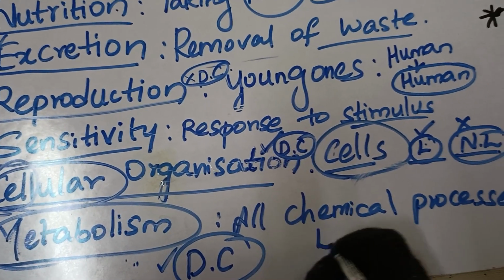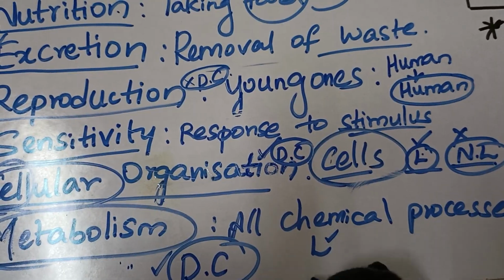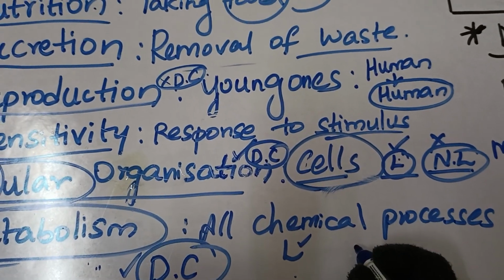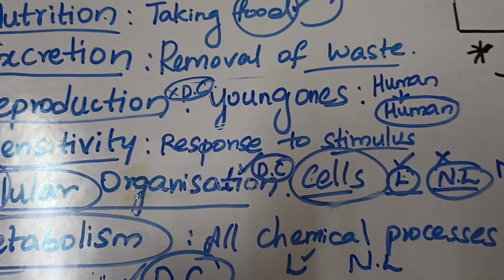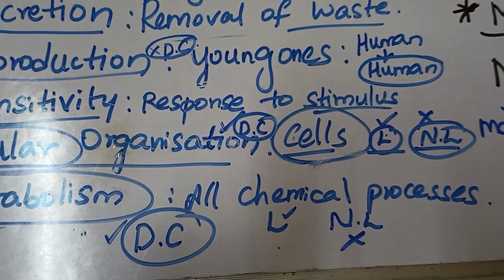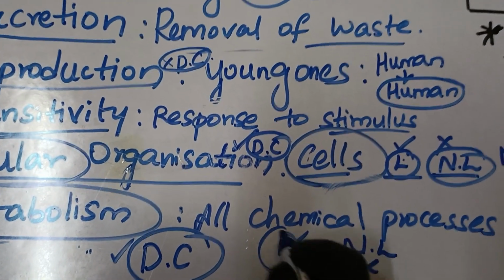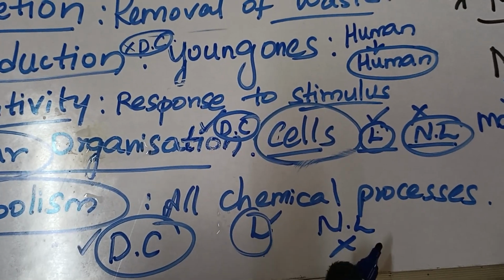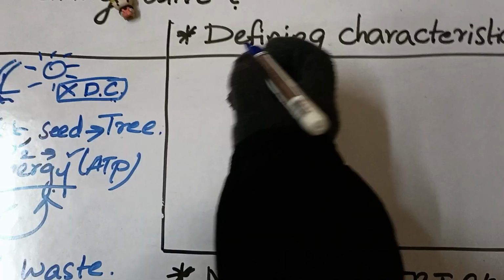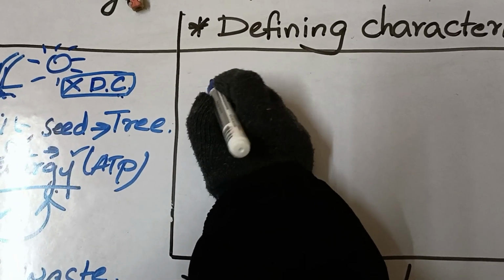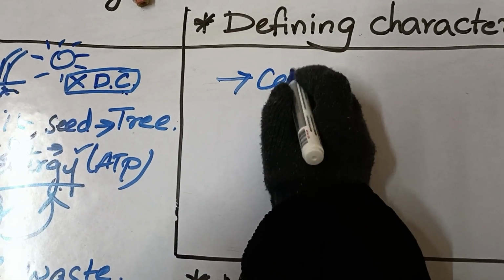That means if metabolism is present, the organism is living. If metabolism is absent, the organism is non-living. Clear? If metabolism is present, the organism is living. If metabolism is absent, the organism becomes non-living. So the defining characteristics are, first one is cellular organization.